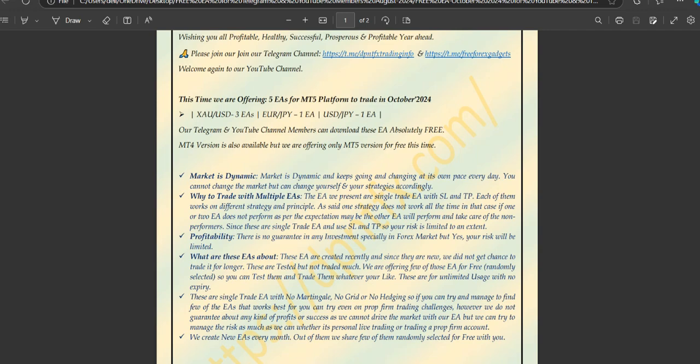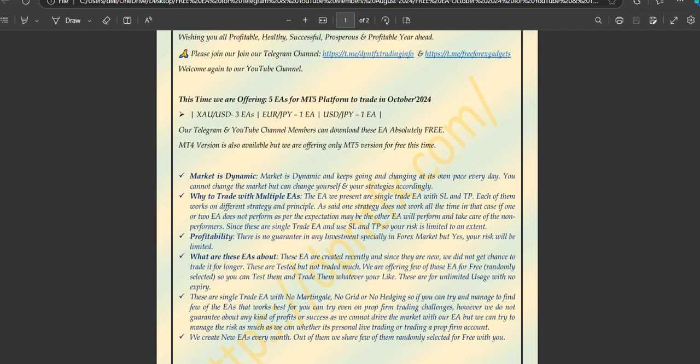Since all these are single trade expert advisors with stop loss, your risk is limited to an extent. But yes, there is no guaranteed profitability in any investment, so we are not assuring you any kind of profitability. We are just providing you a good tool, and you are free to test whether it is for you or not. These expert advisors were created recently this month itself in October, and they are very new. We tested them while creating them, but we did not get a chance to trade or test them after that.